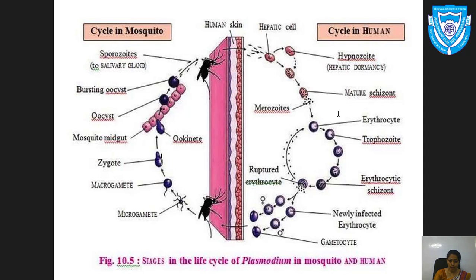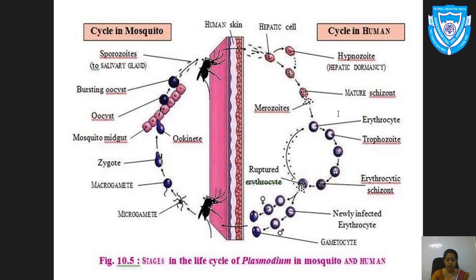When a mosquito bites an infected person, what happens? It sucks the blood along with the gametocytes. In the diagram, the lowermost mosquito, when it bites an infected person, takes in along with the blood the gametocytes, that is the male and female sex cells, the male gamete or the female gamete.